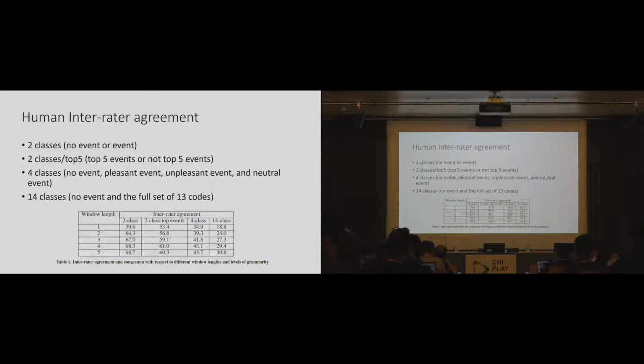We use a time window that goes along the whole video for predicting this human agreement. And with larger window lengths, the human agreement increases, but we kind of lose temporal resolution.